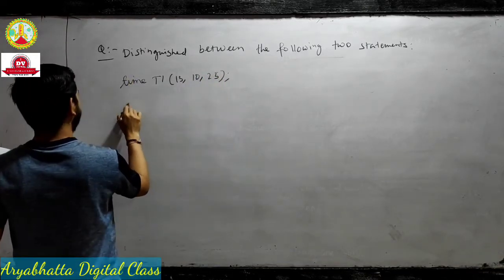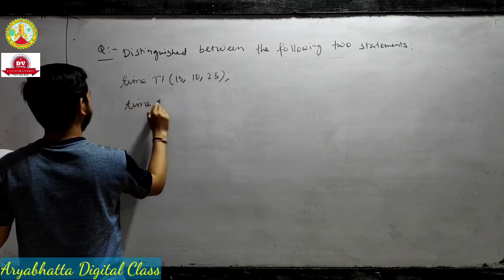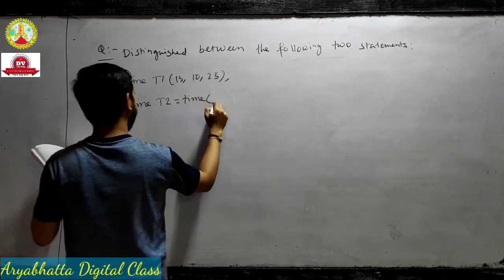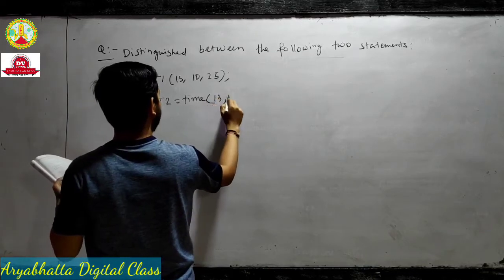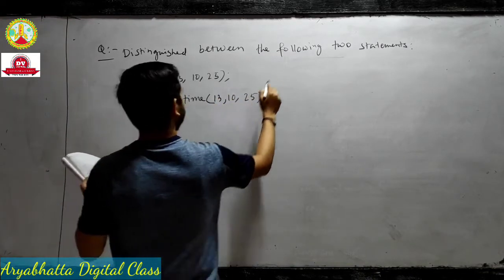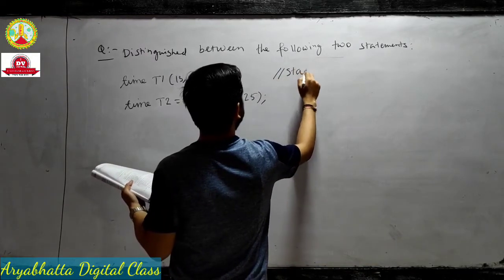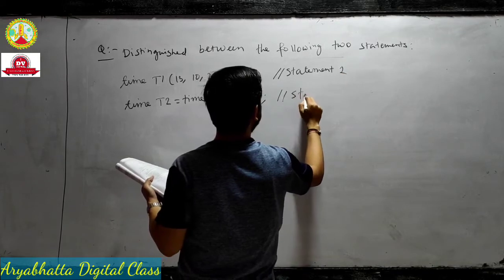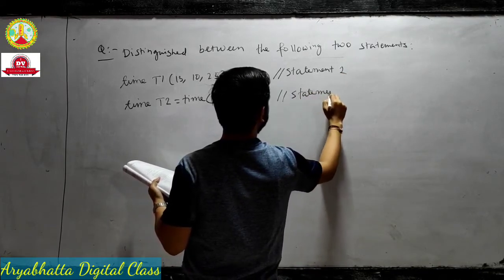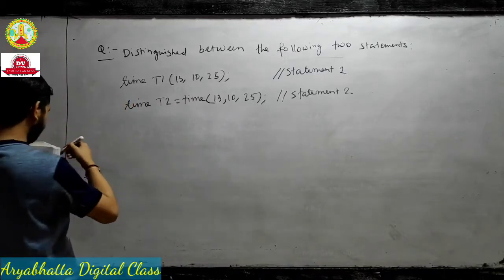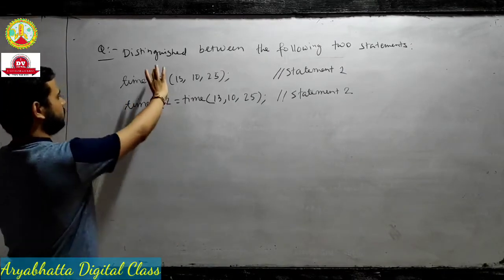And statement 2: time t2 = time(13, 10, 25). This is statement 1 and this is statement 2. You have to distinguish between these two constructors.